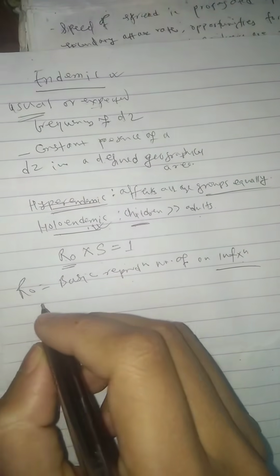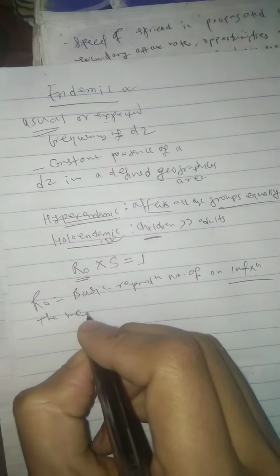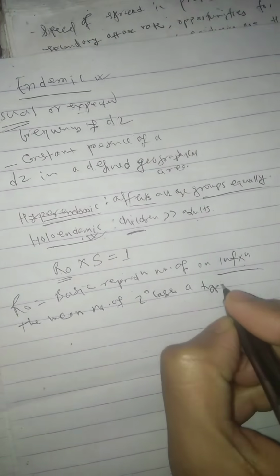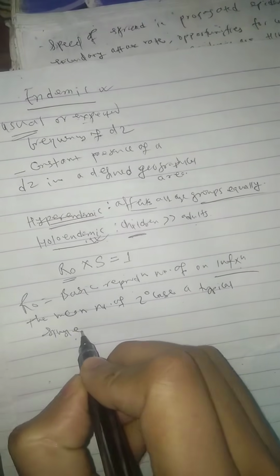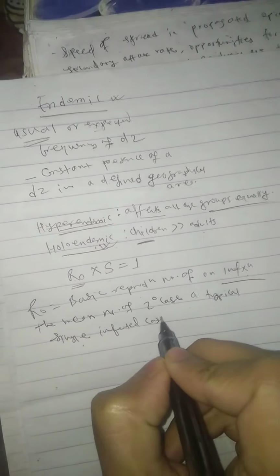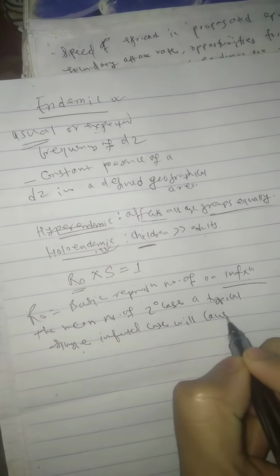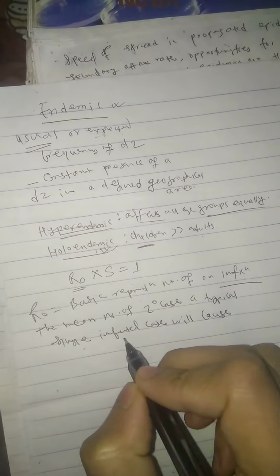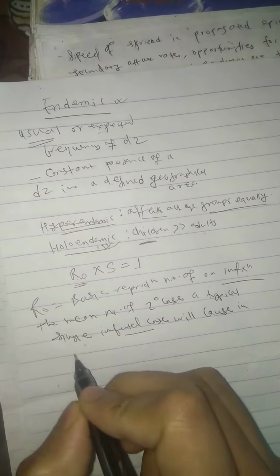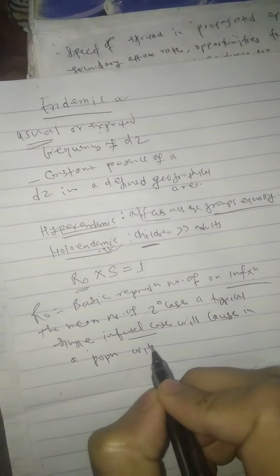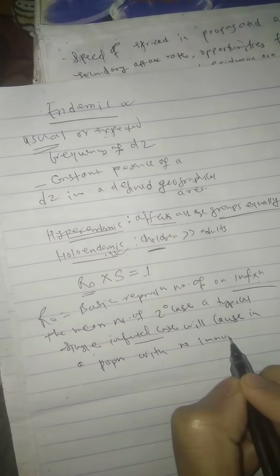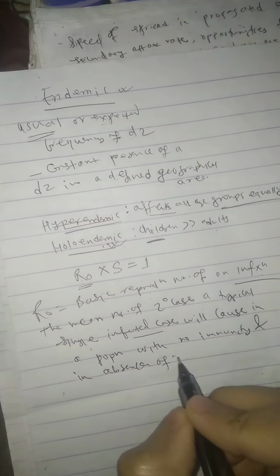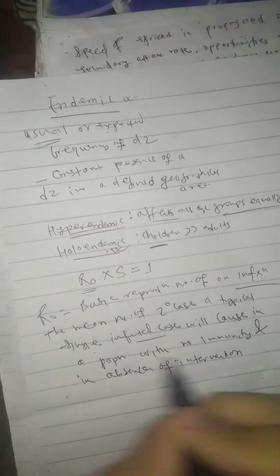So let's write what is the basic reproduction number of infection. It is the mean number of secondary cases a typical single infected case will cause in a population with no immunity and in absence of intervention. So this is the definition of R naught.